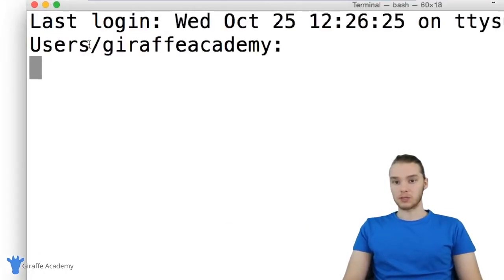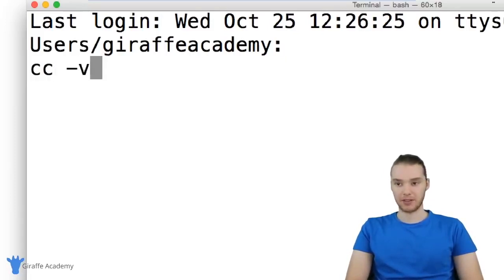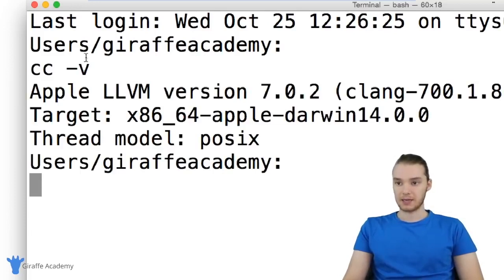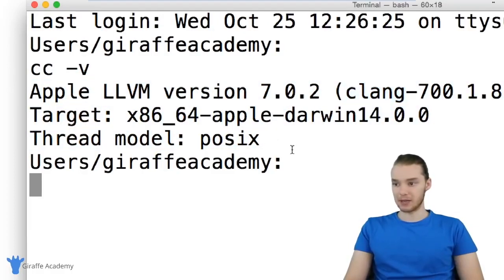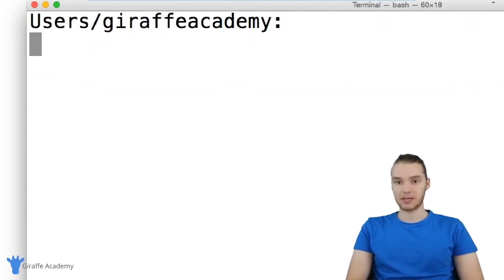So first thing we want to do is check to see if you might already have a C compiler installed. So in certain circumstances, you might already have one. So you just want to type in cc -v and click enter. And you'll see over here, I have a C compiler installed. So I'm getting all of this information. You can see over here, it says clang, and it's giving me a bunch of information. If you have that, then you have your C compiler installed and you're ready to go. But if you don't have that, I'm going to show you guys how to get it.